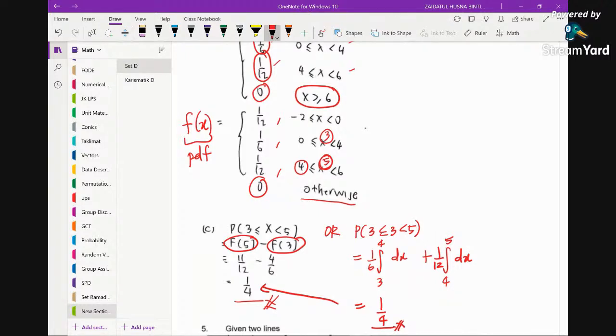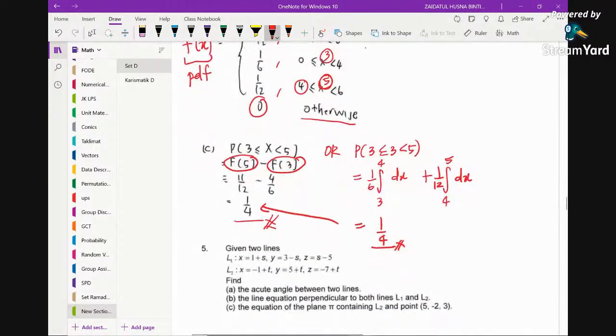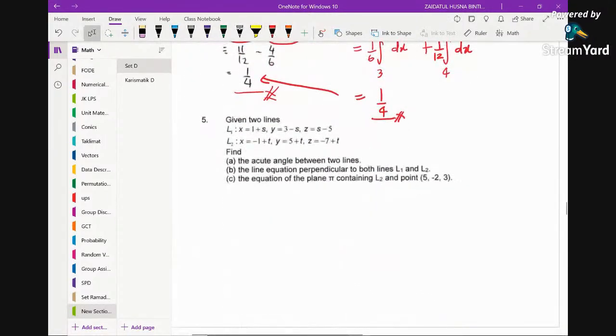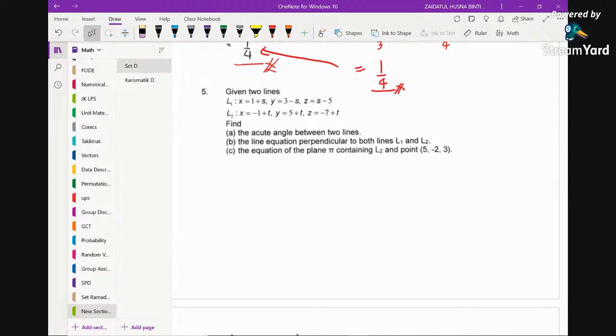Okay, so now let's move on to the next question, number 5. This will involve topic 5, vectors in 3 dimensions. So now we are given 2 lines. You see that these are parametric equations, right, in terms of the parameters. So for L1 and L2, find the acute angle between the 2 lines.